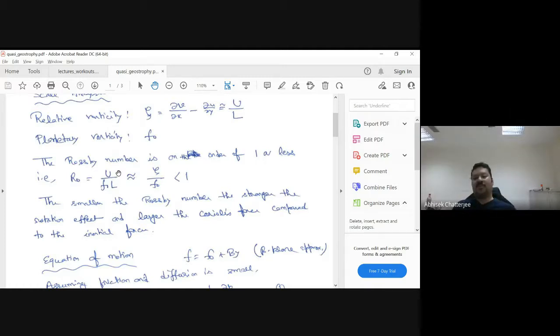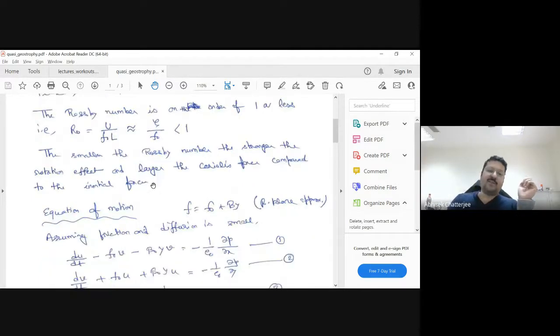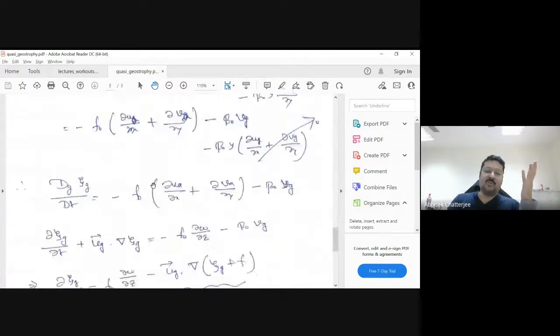Another point is that the quasi-geostrophic equation cannot be applied close to the equator, because in that case f will be zero, right? If f is zero, then this Rossby number will become infinity. So you cannot have the quasi-geostrophic approximation close to the equator. It actually applies to mid-latitude weather systems, earlier and even now. So this is a very strong formulation. Basically, you are reducing the entire three-dimensional equation to a single, very simple equation. That is the beauty of this approximation.